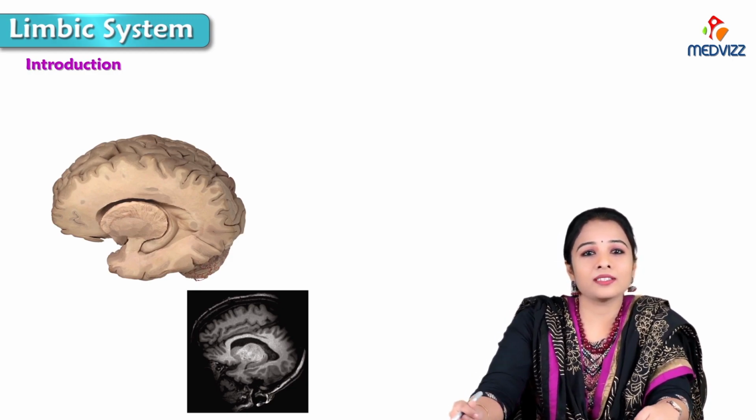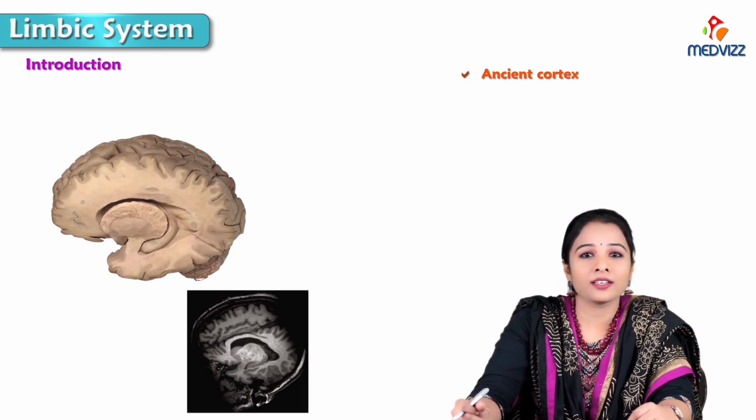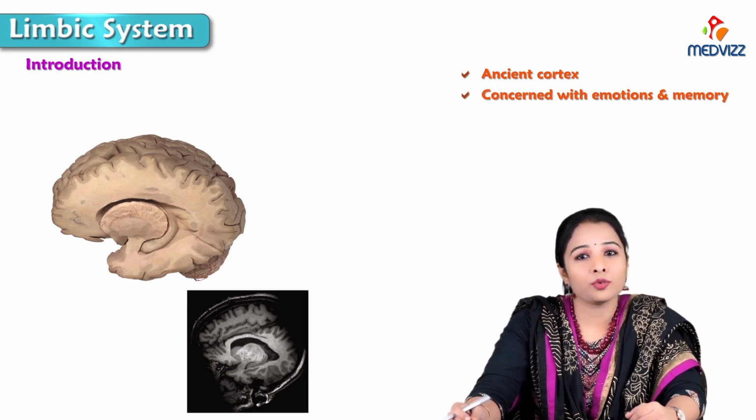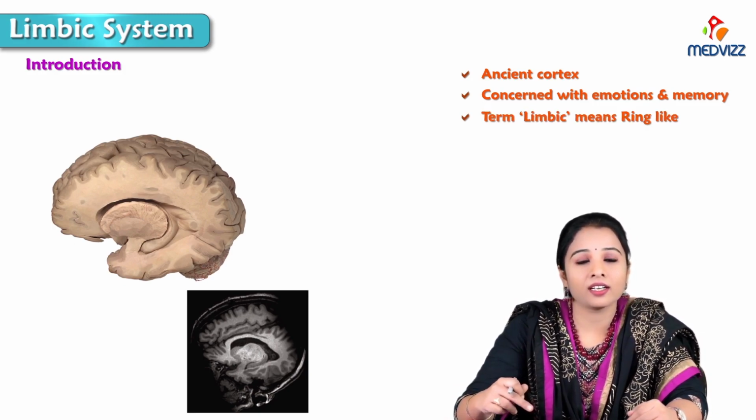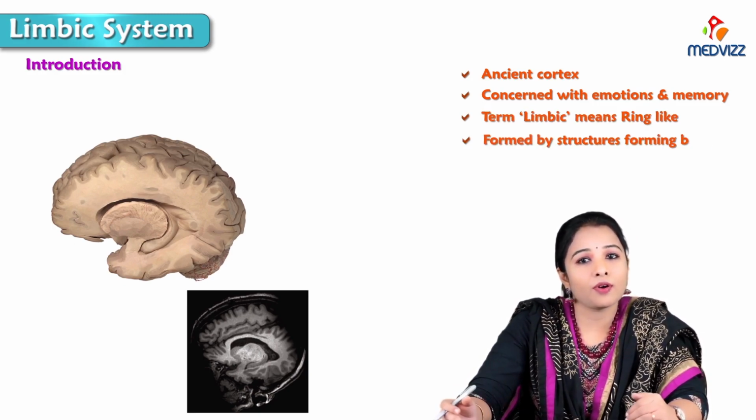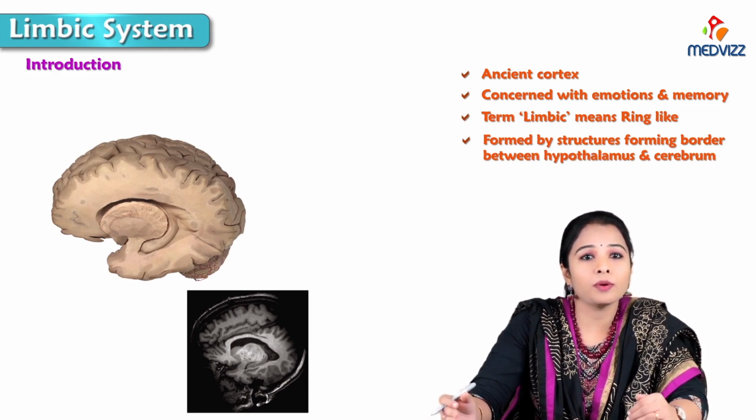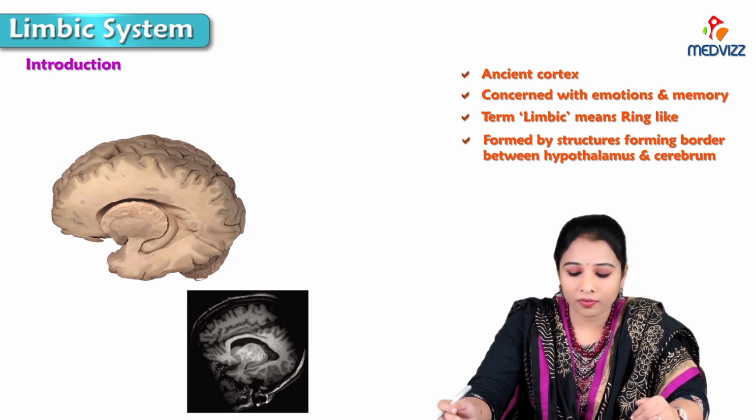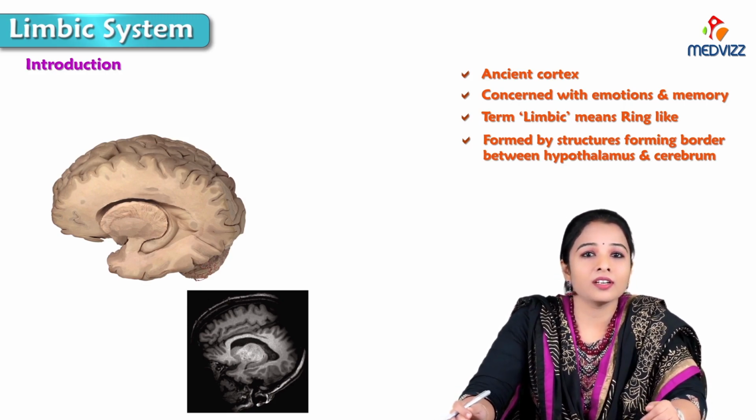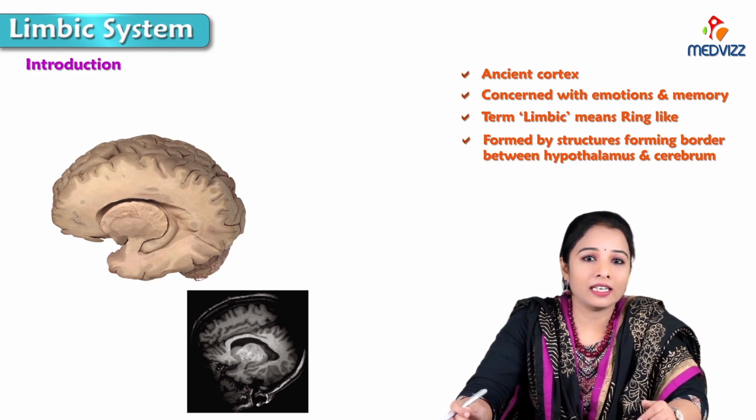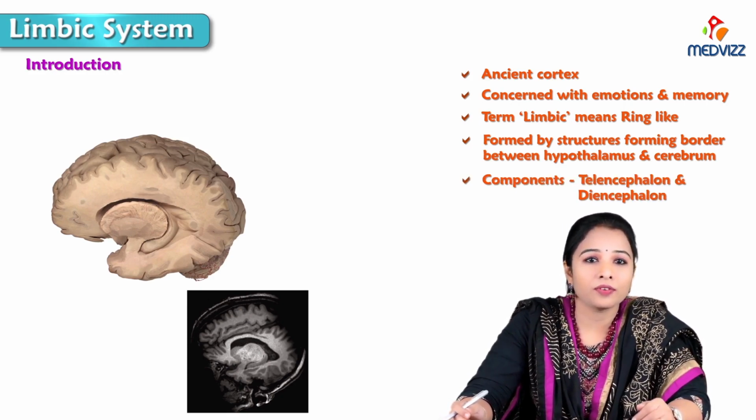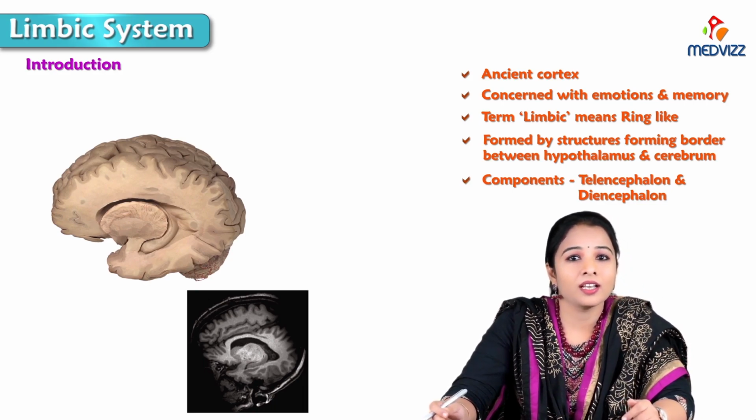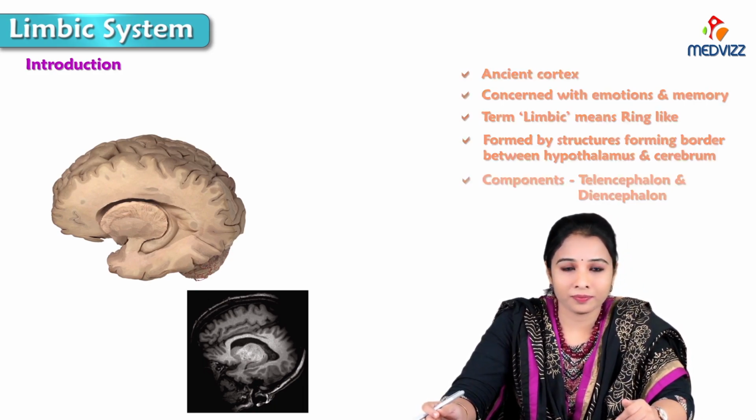The limbic system is an ancient kind of cortex concerned with emotions and memory. The term limbic means ring-like. It is the border formed by the structures which form a border between the hypothalamus and cerebrum. So we can say it is a border between the diencephalon and the telencephalon. The components of the limbic system are partly from the telencephalon and partly from the diencephalon.